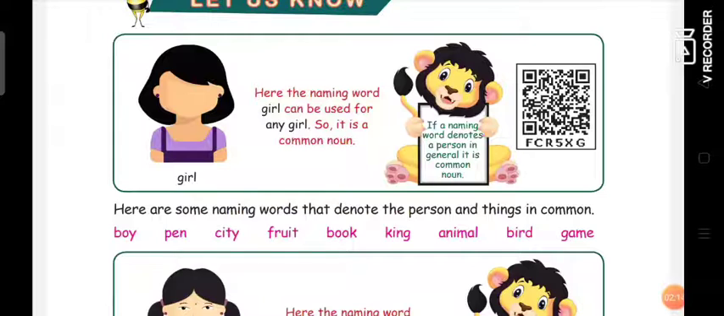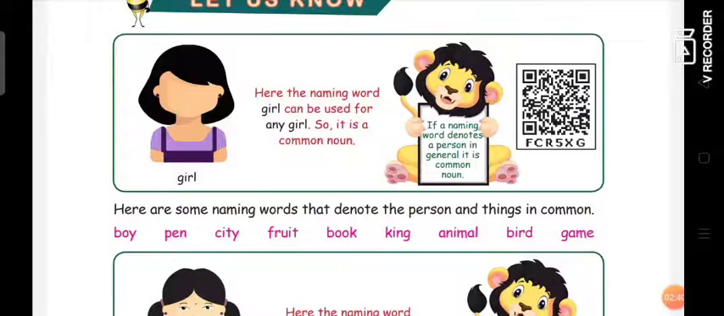King. We have many kings, right? So in common we call it a king. Animal. We have both wild animals and domestic animals, but in common we call it an animal. Birds. Yes, we also have many kinds of birds, but in common we call it a bird. Game. There are many kinds of games, but we call it a game.